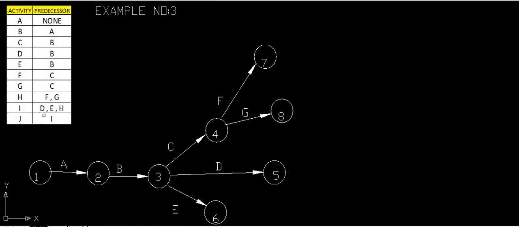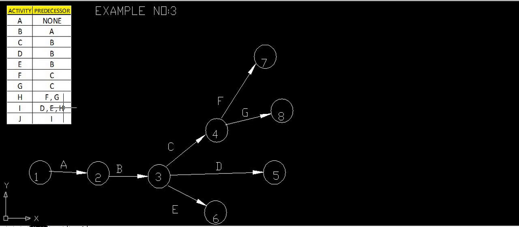Also D, E and H at the same point. H will also meet at the same point where E will meet and where D will meet. Okay, so here D, E and H will meet. We will see next also, simultaneously too.